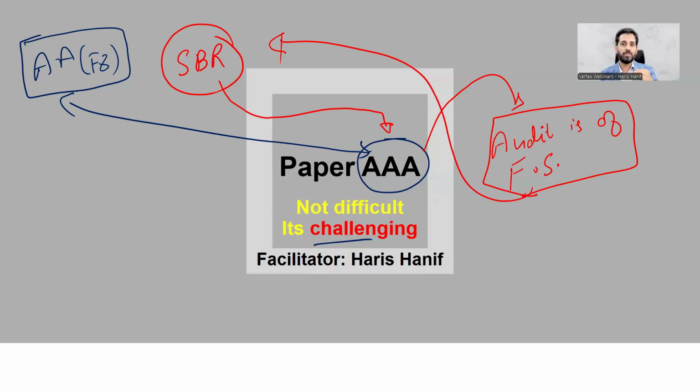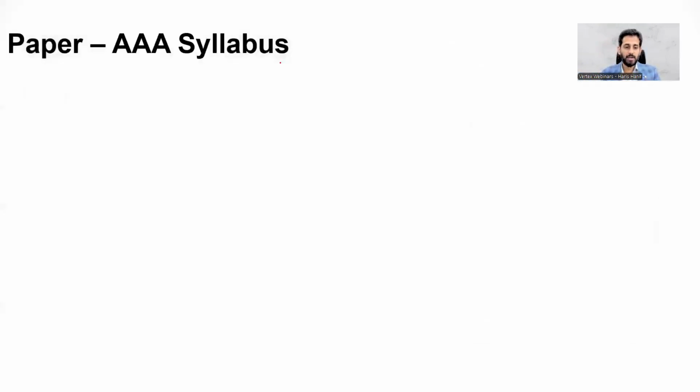As an auditor, you have to perform your requirements, and the accounting issues are purely related with the accounting standards applicable at paper SBR. So paper SBR is one of the prerequisites for paper AAA, because you have attempted the SBR. I'm well assuming that, and now you are practically eligible for paper AAA, right? So let's start with the paper AAA further syllabus.